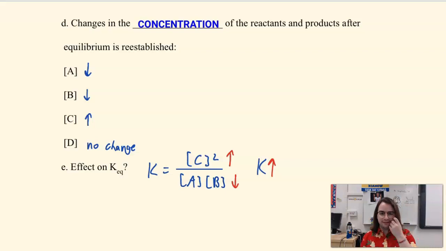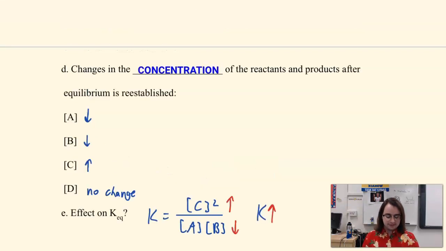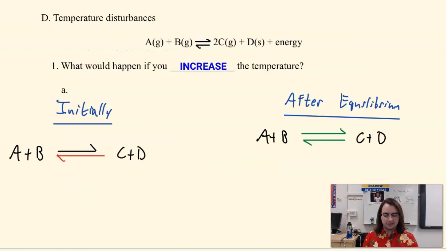Did you pick up the pattern? I don't know if you noticed. Let's go back to one of the examples and let's see if you can suss out the pattern. So we have A plus B gives us C plus D, and then we're also going to include the energy thing. But I want you to realize that there is a pattern happening here, and I don't want you to rely so much on the pattern in the sense that I want you to memorize anything, because I'm not a big memorizing kind of person.